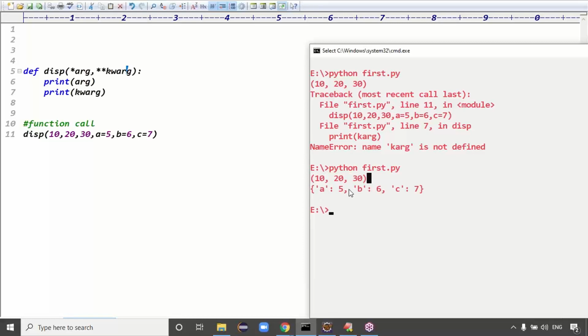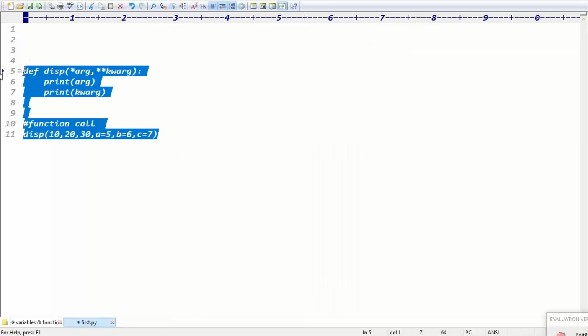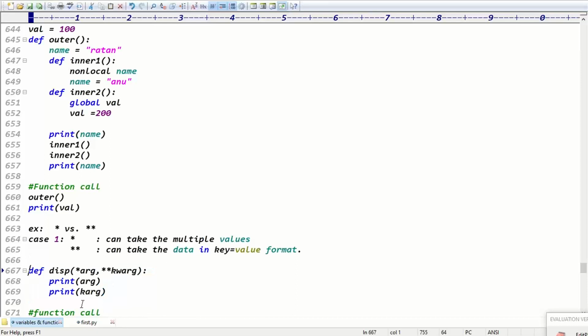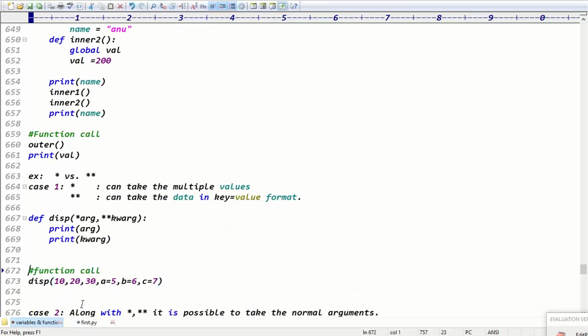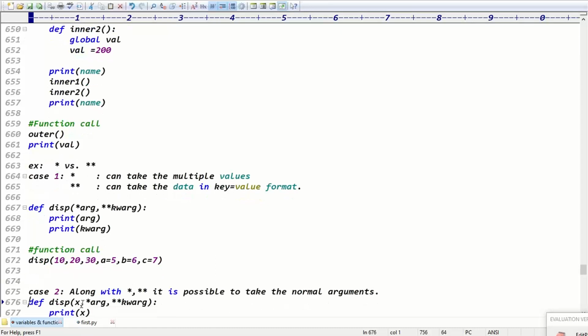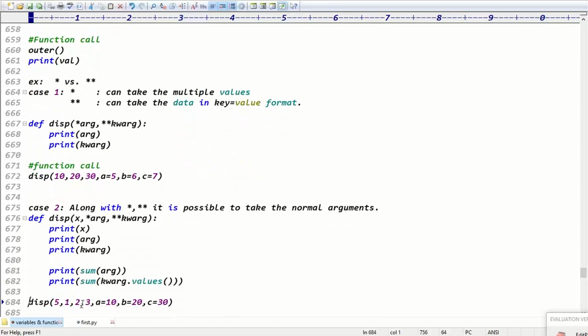So here a equal to 5, b equal to 6, c equal to 7, right? This is called key, this is called value. Key, value, key, value. These keys are by default strings. In Python, single quotes or double quotes are basically strings only, right? Exactly, guys. So star can take the normal regular values. Double star can take the keyword type, right? Exactly, guys.